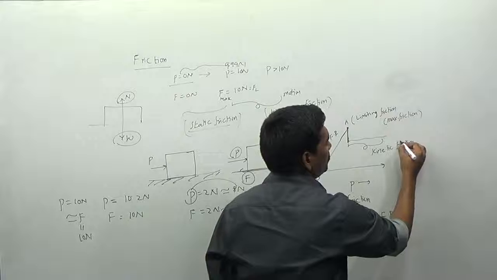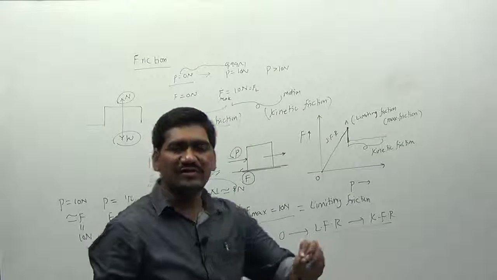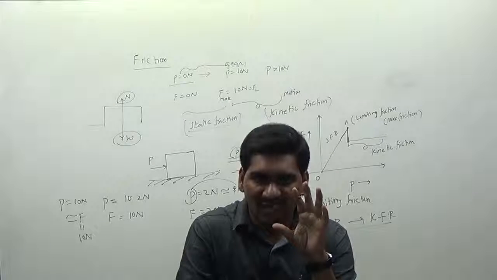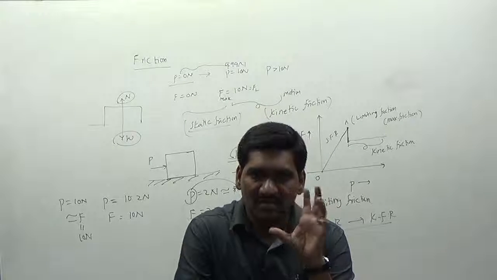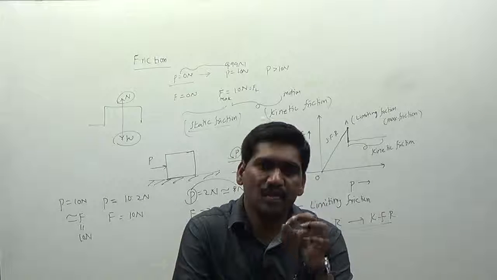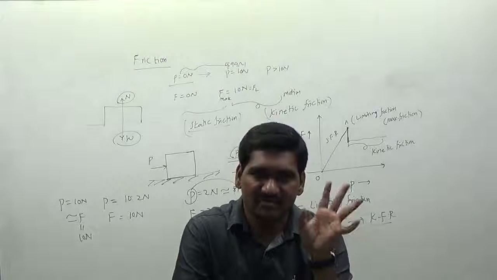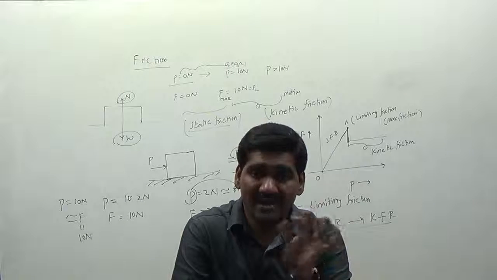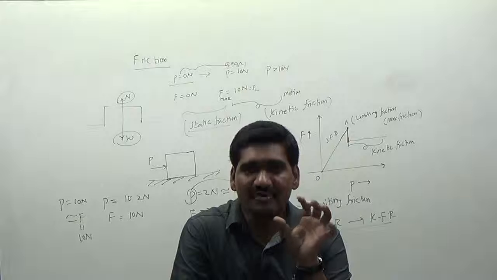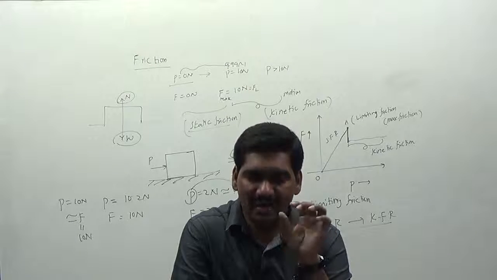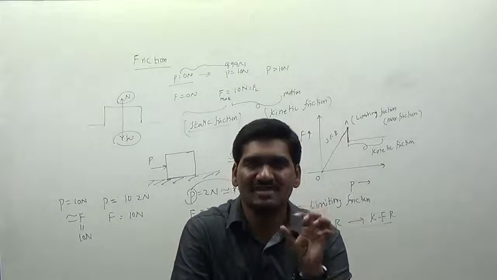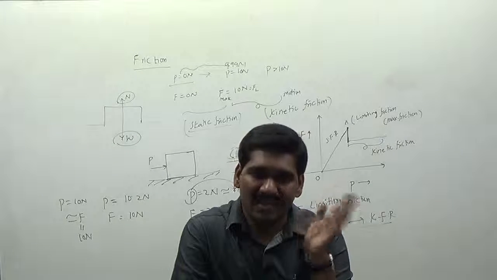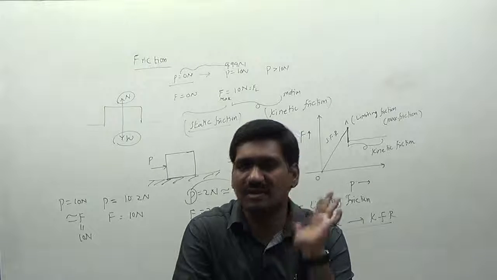So keep two points in your mind. The maximum amount of frictional resistance the surface can offer is called limiting friction. The friction experienced by the body when the body is at rest is called static friction. The friction experienced by the body when the body is in motion is called kinetic friction. And the magnitude of the kinetic friction is always less than the static friction.